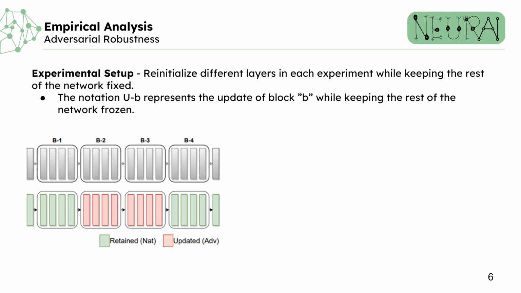For our empirical analysis, we employ a ResNet 18 architecture comprising of the 4 blocks and an additional linear classification layer. We adopt a systematic approach by reinitializing different layers of the network while keeping the remainder fixed. We create 12 different combinations. For example, the figure shows U23, which means blocks 1 and 4 are frozen while blocks 2 and 3 are updated.